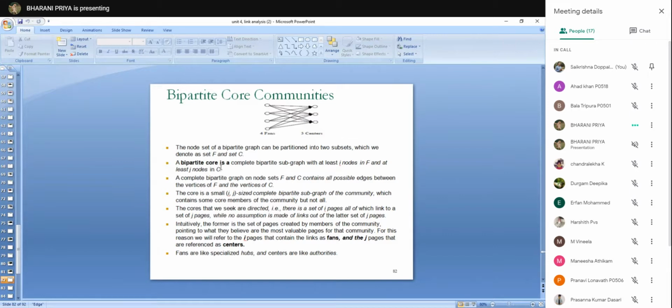So a bipartite core is a complete bipartite subgraph. A subgraph of a bipartite graph is a bipartite core with at least I nodes in F and at least J nodes in C. A complete bipartite graph on node sets F and C contains all possible edges between the vertices of F and the vertices of C. I have already described this.